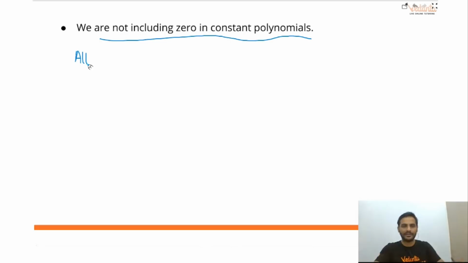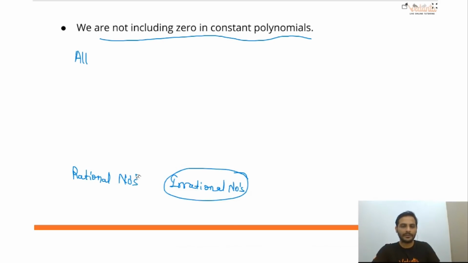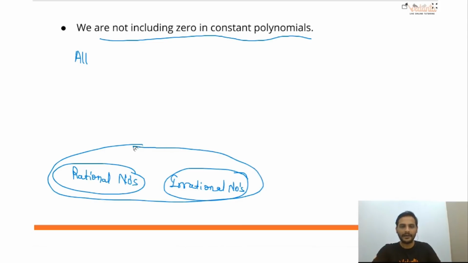Rational numbers plus irrational numbers. This all of you have studied in your first chapter, correct? If you put these two kinds of numbers in a big bag, this whole bag will be the bag of real numbers.